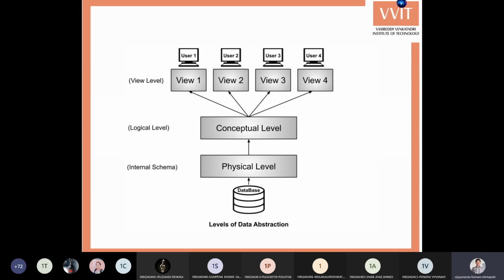We are hiding all the unnecessary or irrelevant details from one level to another level. So here bits and bytes are hidden at the logical level, and how the data is stored is hidden at the view level. So all these complexities are hidden. These irrelevant details are hidden by providing this data abstraction, or levels of data. So this is all about view of data, or data abstraction.